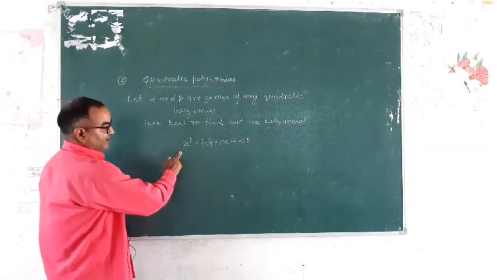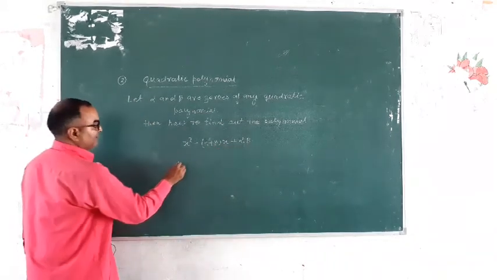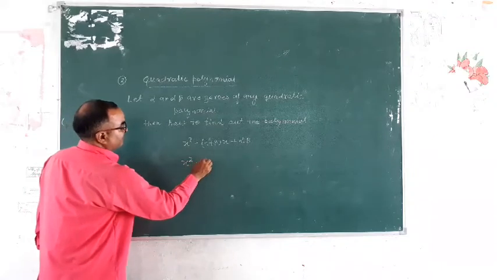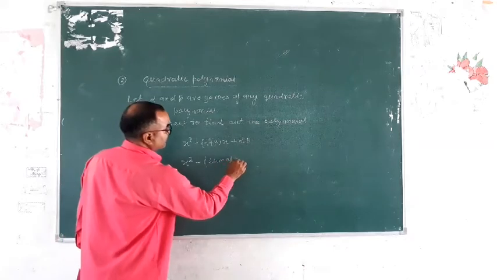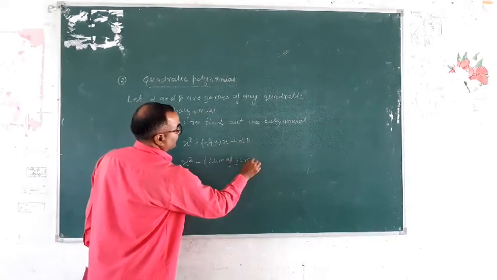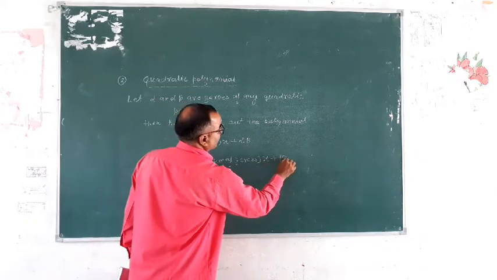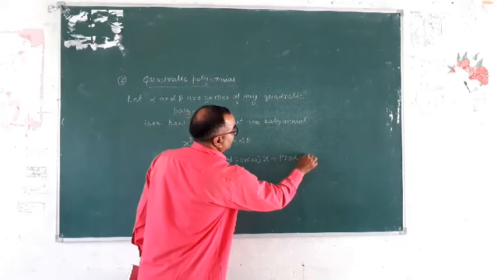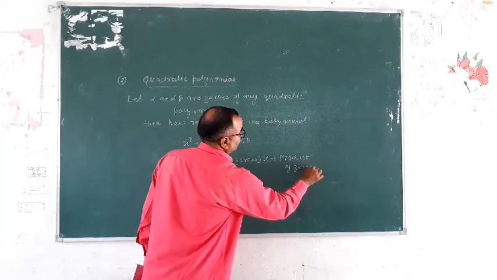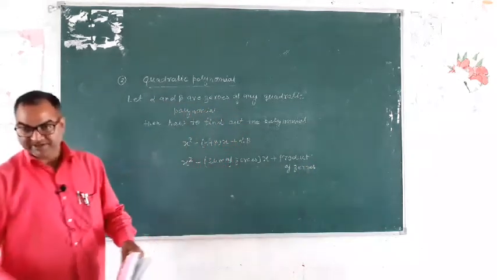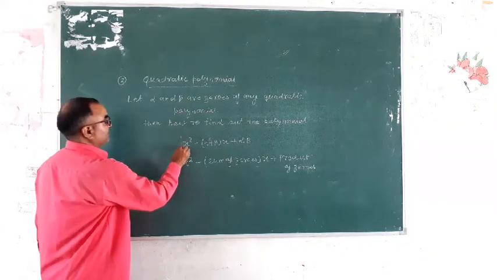This is x square minus (alpha plus beta) x plus alpha into beta. Write down x square minus sum of zeros into x plus product of zeros. Is it clear? Is it clear, all of you? This is a formula.